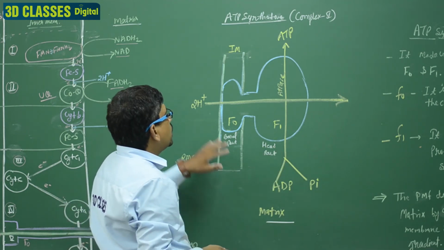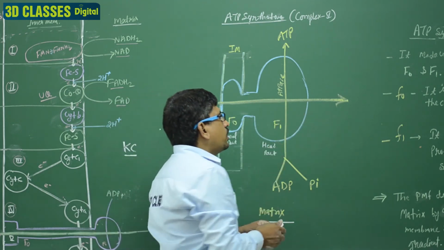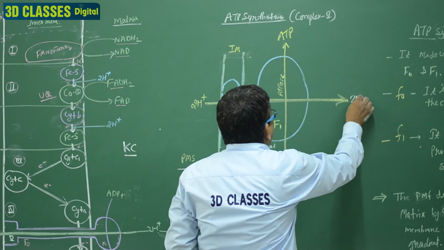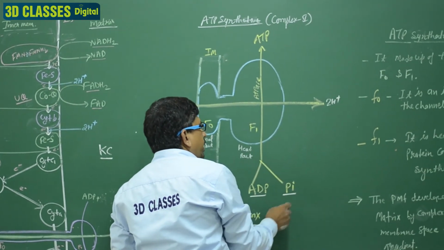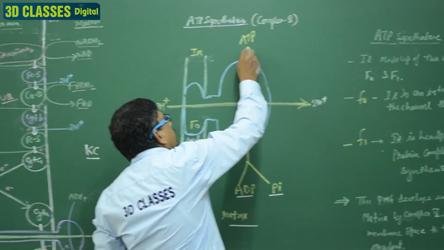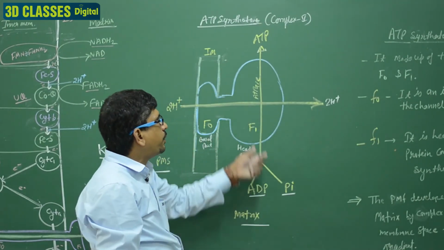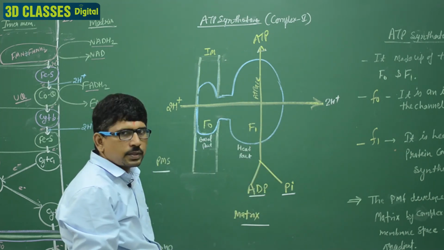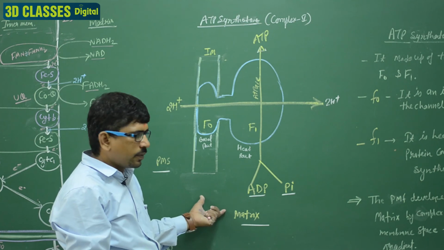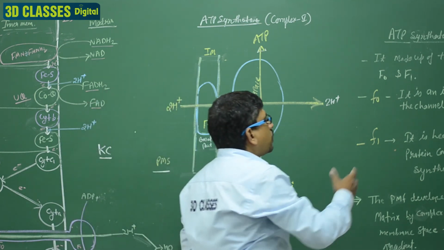These are in the PMS, and the protons are moved outside. Then the energy is released, and this energy makes the ADP and Pi join together to make the ATP. So we can say ADP and Pi are joined together and make the ATP. That is the ATPase complex, or complex 5. So we are explaining here that the ATPase synthetase is complex 5.